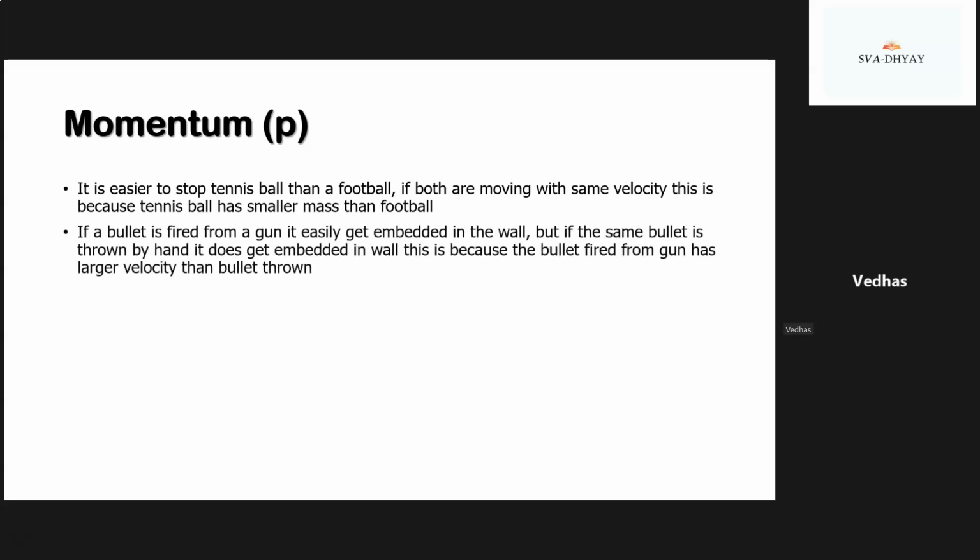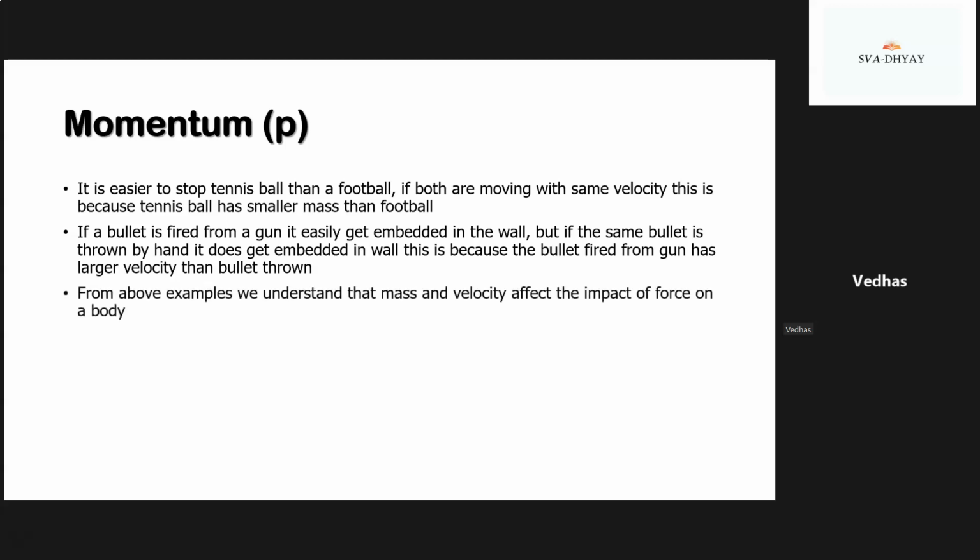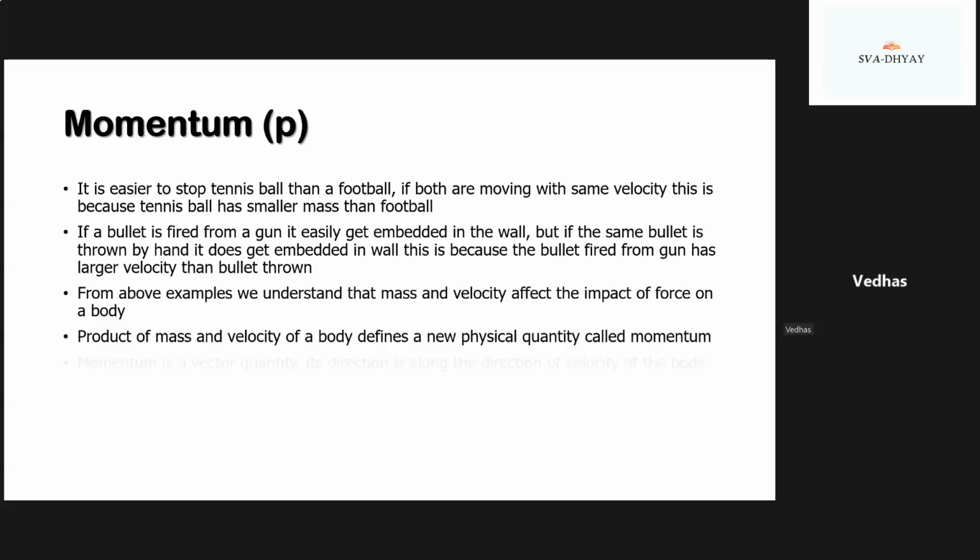If a bullet is fired from a gun, it easily gets embedded in the wall, but if the same bullet is thrown by hand, it does not get embedded in the wall. This is because the bullet fired from the gun has larger velocity than the bullet thrown by hand. From the above examples, we understand that mass and velocity affect the impact of force on a body. The product of mass and velocity of a body defines a new physical quantity called momentum.